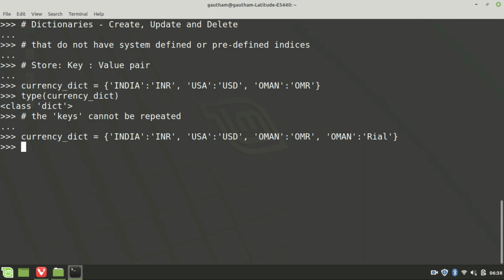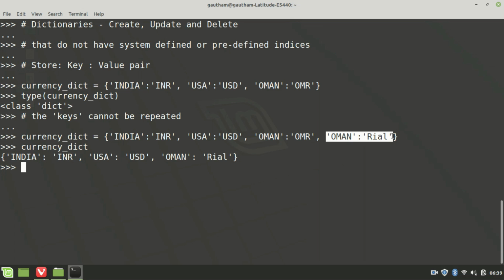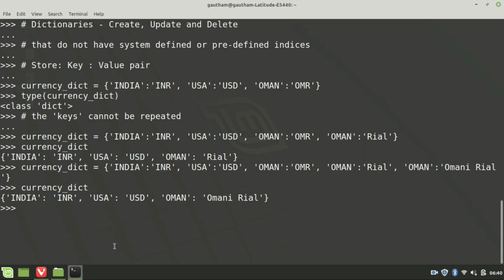It will not. What is happening then? Let us try printing this currency dictionary and check. We have the instance where the key is Oman, but the value is Riyal, and the earlier value has been lost, which means whenever a key is repeating, the last value associated with that key remains. This is regarding if the keys are repeating.